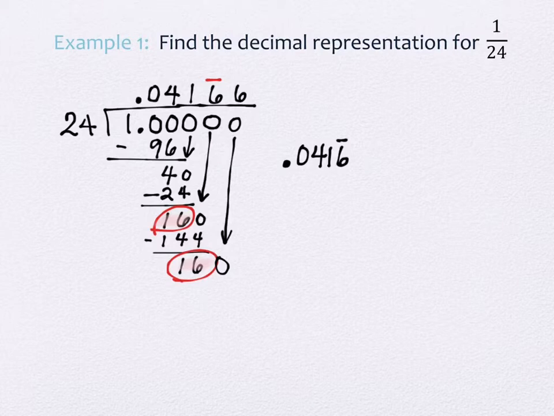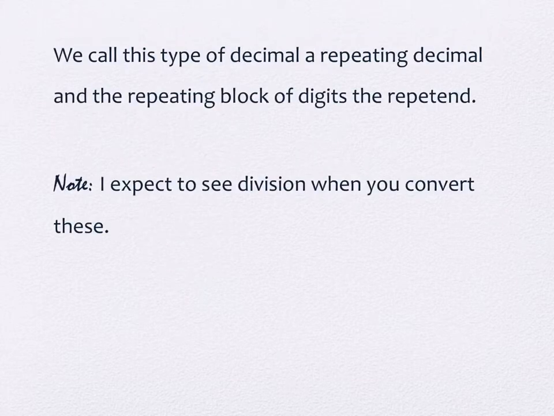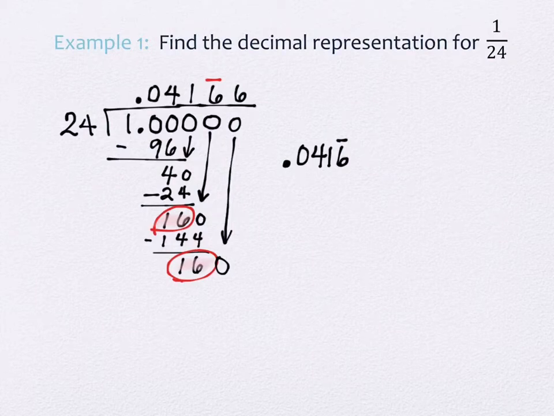Okay. So we actually call this type of decimal a repeating decimal. The repeating block of digits is called the repeat end. So the repeat end on this one is 6. Okay, just 6, the repeat end.